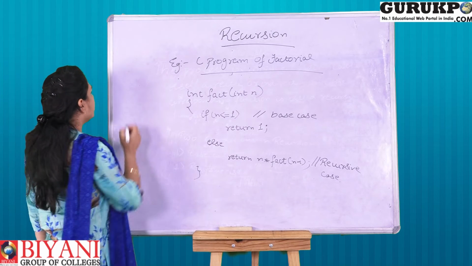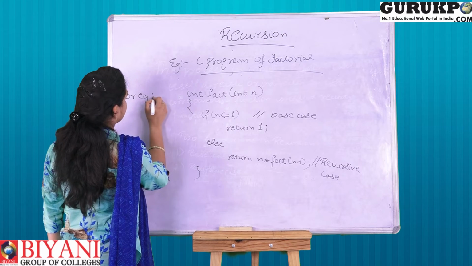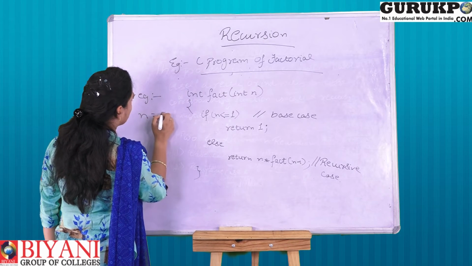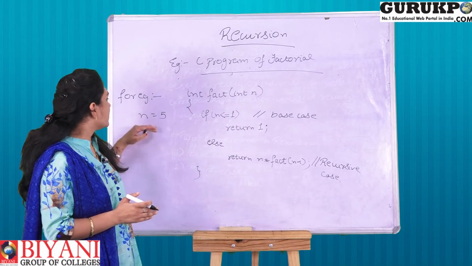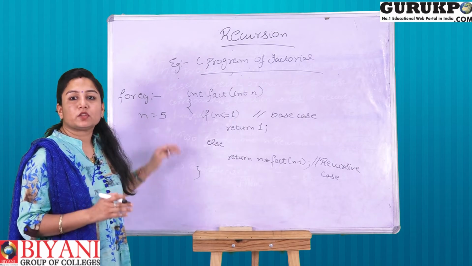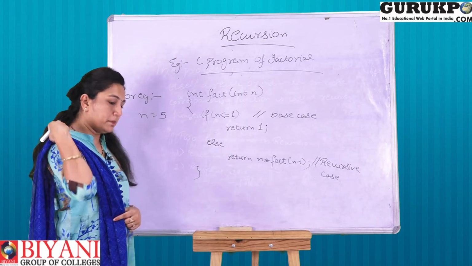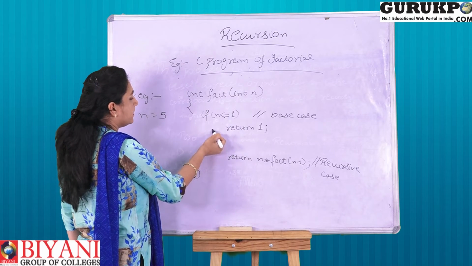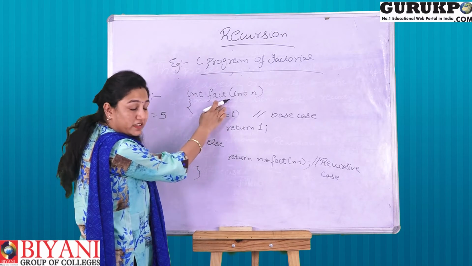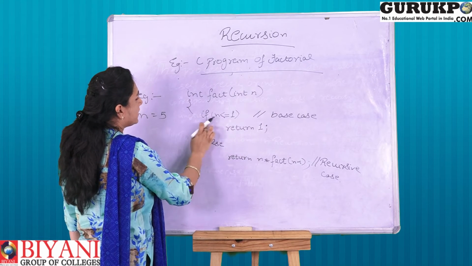For example, n is equal to 5. If the user has given the integer 5 to calculate its factorial, the method will go on just like that. The method is called, we have taken that n is 5. Now the condition is checked.